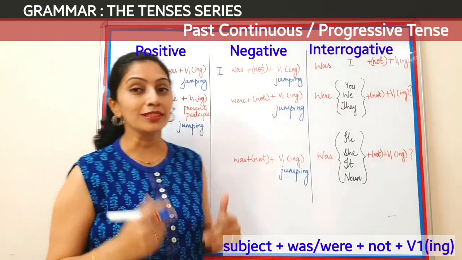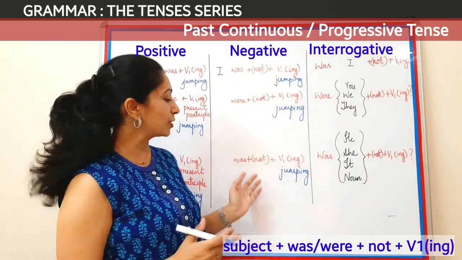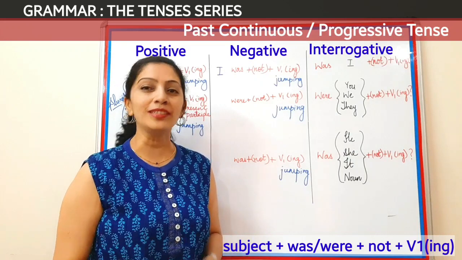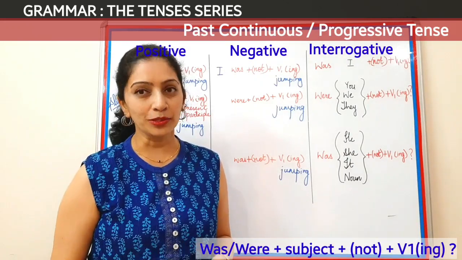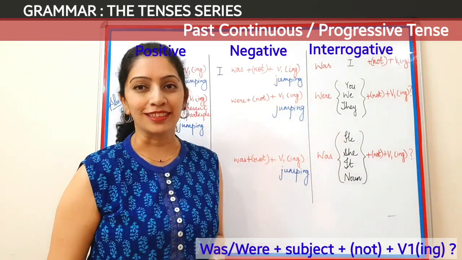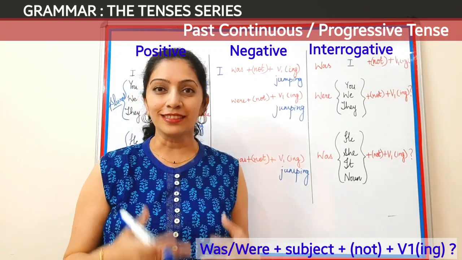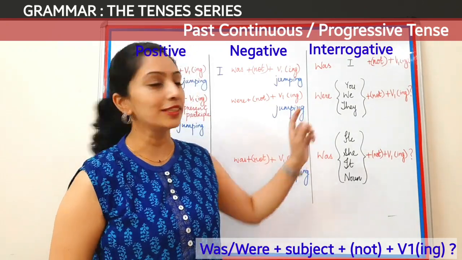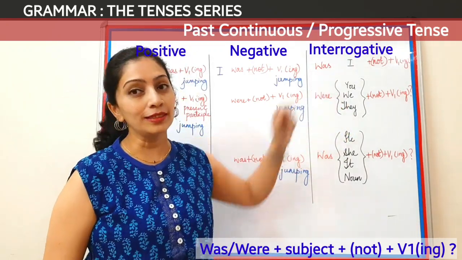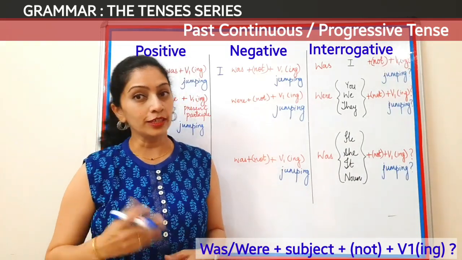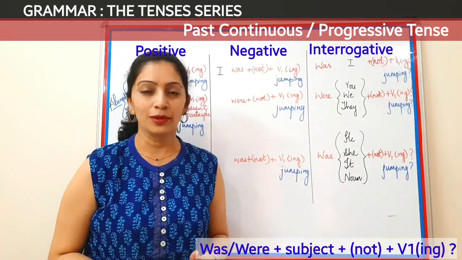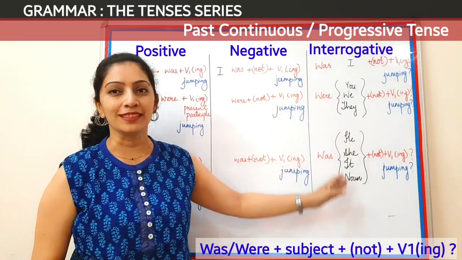and what names did we take right now? Keshav was not jumping, Kia was not jumping. Next, we come to the interrogative format of this tense, and as discussed in all other tenses, interrogative format will take the auxiliary verb first. For interrogatives also, we'll take the same verb, and let's make sentences like this.